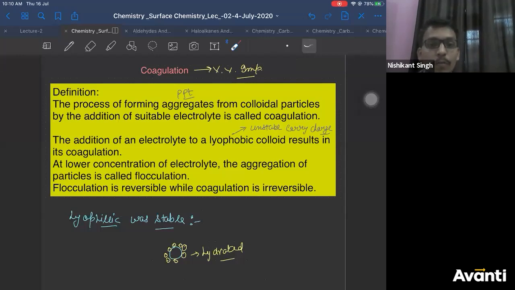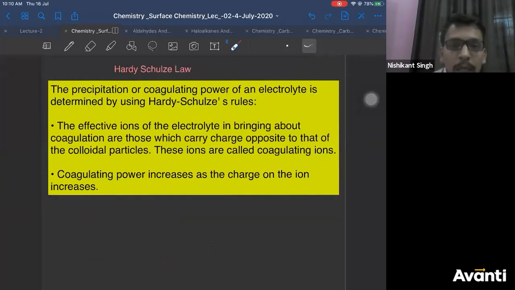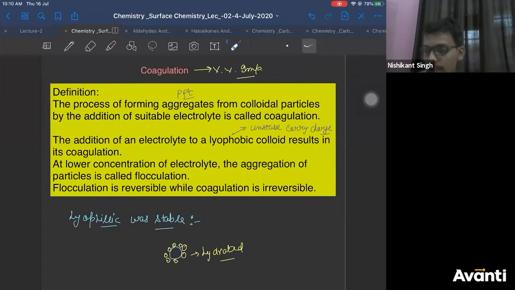Okay, now I hope the definition of coagulation is clear to everyone. Right? Now comes the most important topic of this chapter. Yes, Ketan is actually very right. Ketan has given the most appropriate answer, which I was expecting. So it's not about lyophilic and lyophobic. Lyophilic can also be coagulated if you can put some ions on its surface.